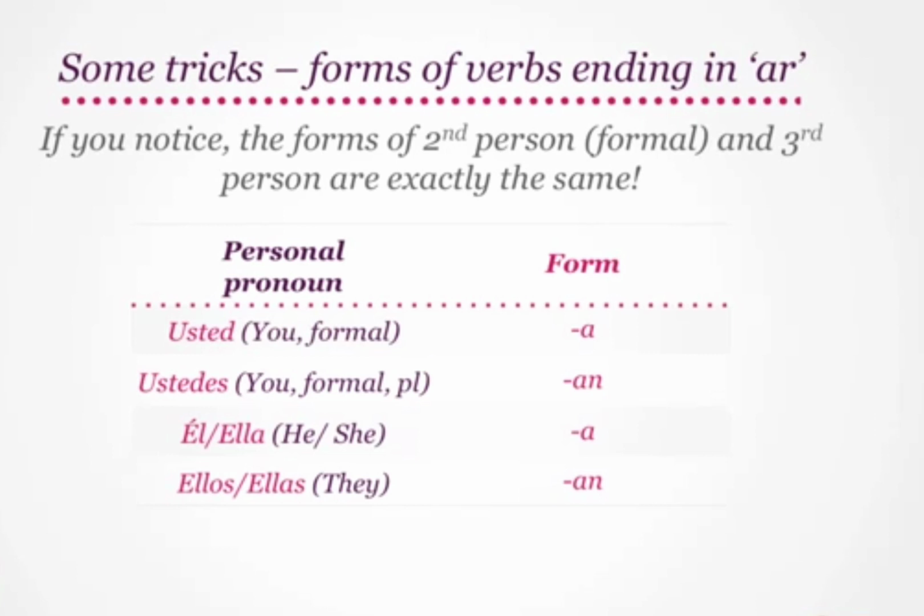So if you noticed, verbs ending in AR transform in the following way. With usted, they end in A. And with ustedes, they end in AN. Which is exactly the same as how they change with third person pronouns. With él or ella, they end in A. And for ellos or ellas, they take up the ending of AN.